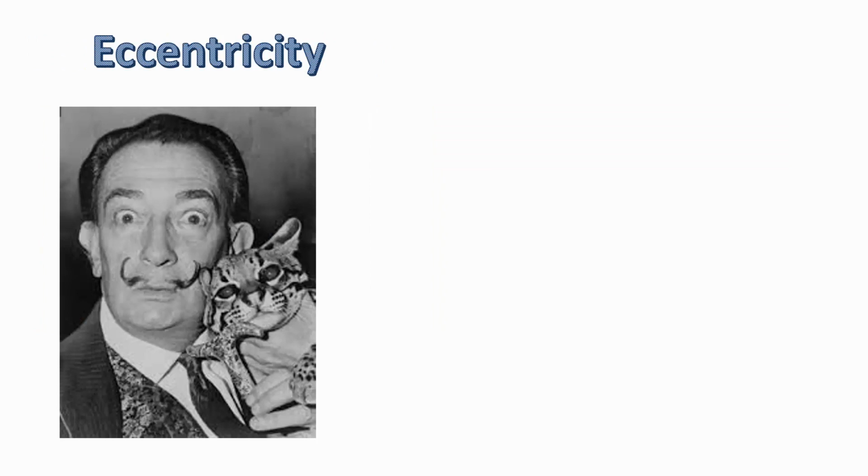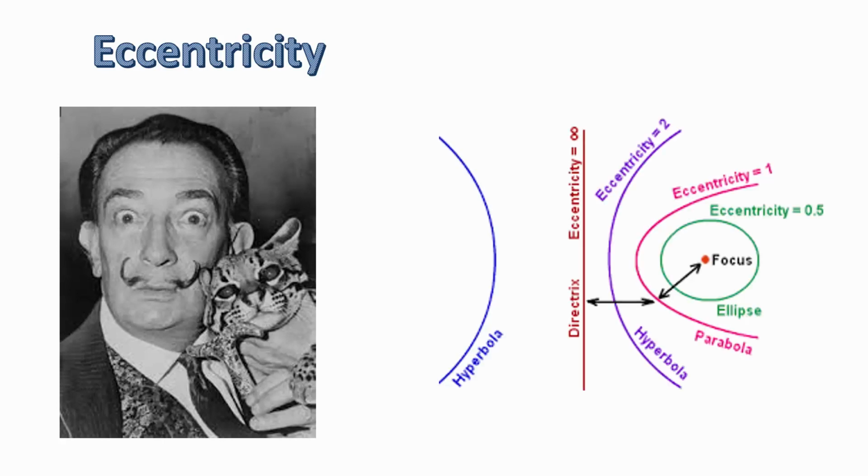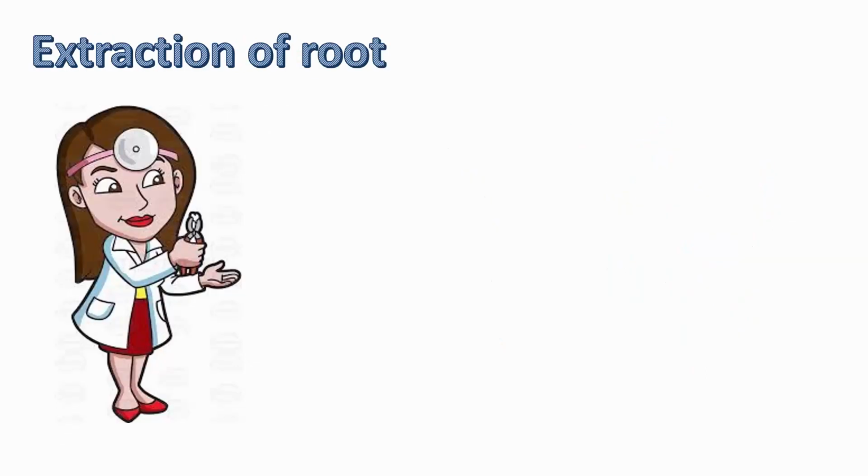Eccentricity. Looking at that picture, you may think that eccentricity refers to any mathematician who behaves strangely, but that's not true. It's the amount of deviation of a shape from being a circle. As you can see there, we have an ellipse shape, an elliptical orbit, and the amount of deviation from the ellipse is the eccentricity.